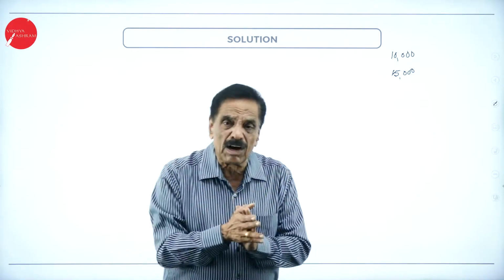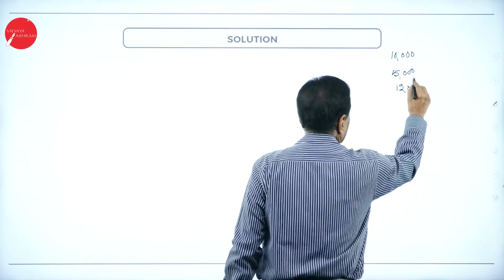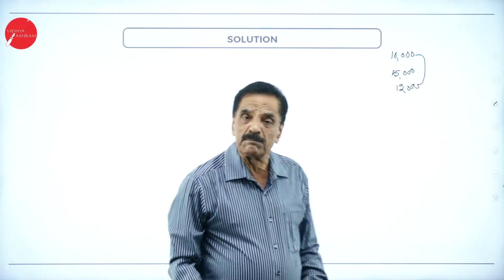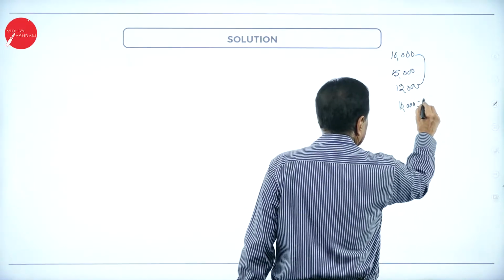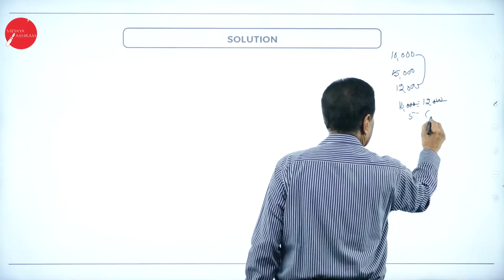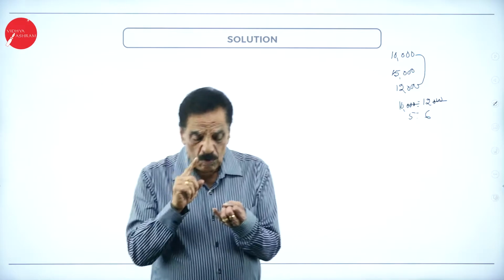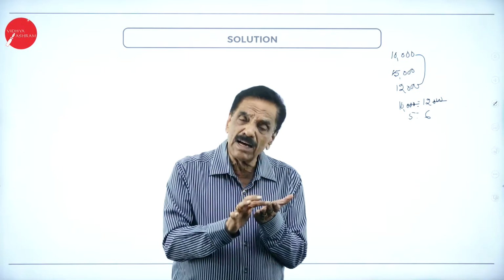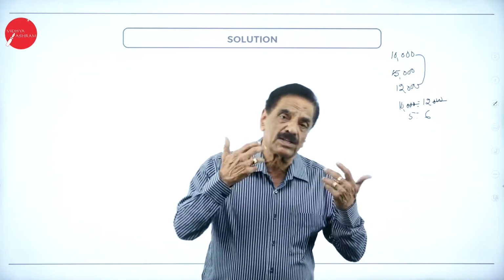Sometimes there is one word called pro rata. They may accept about 12,000 applications for 10,000 shares. That's called the pro rata method. That is nothing but 10,000 to 12,000. Cancel the 0s: 2 fives are 10, 2 sixes are 12. So there is the ratio of 5:6. This is called the pro rata method. So how are you going to collect? First on application, then on allotment, then on the first call, then on the final call. If they are not in a position to pay the money, their shares will be forfeited.